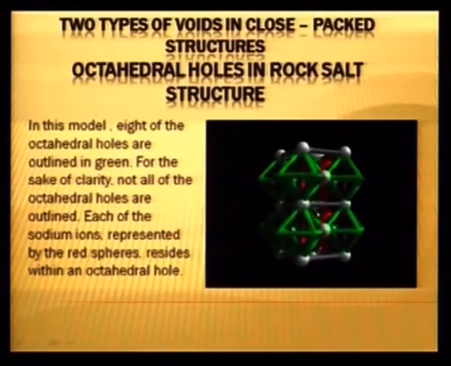In addition to this, octahedral voids are also present on the edges of the face centered cubic cell. Here you can see that green octahedrons are on the edge of each unit cell. In the top unit cell, we can see 1, 2 and 3 octahedrons, one will be behind this, which is not visible. So there are 4 octahedrons in the top unit cell, 4 octahedrons in the bottom unit cell. In all there are 8 octahedral voids which are on the edge.